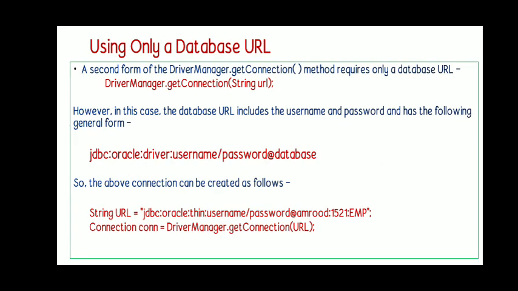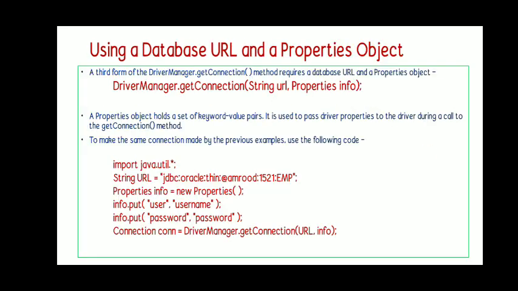And then this slide shows the first constructor example. Then this slide shows the second constructor, that is URL and properties. So using this you can follow any one of the approaches. The getConnection method can be used in three different formats.